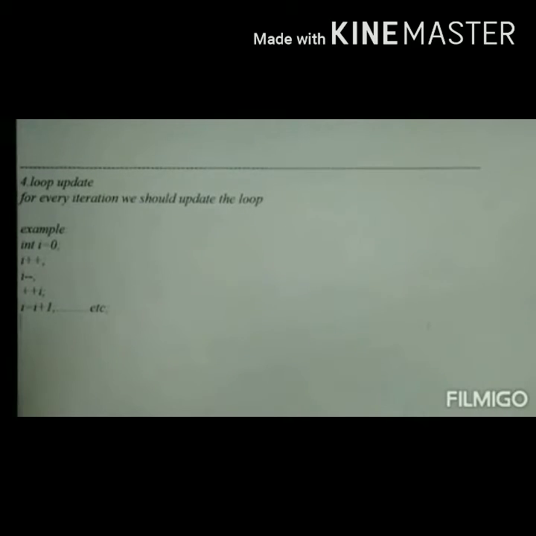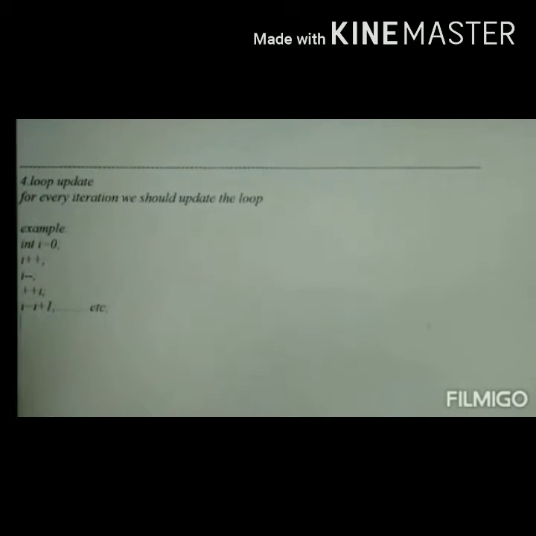Here, variable i is initialized to 0. If this initialization is done, then that is called loop initialization, and the loop initialization is a must and it will be done in all kinds of loops.